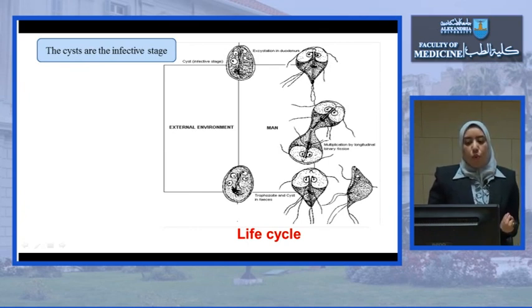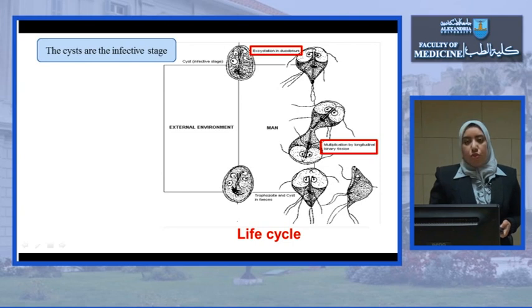This is the cyst: an oval cyst with 4 nuclei at one pole, and here are the remnants of flagellae and exostyle, and parabasal bodies. This cyst form is the infective stage. When we ingest it with contaminated food and drink, excystation occurs in the duodenum, and the trophozoite form is